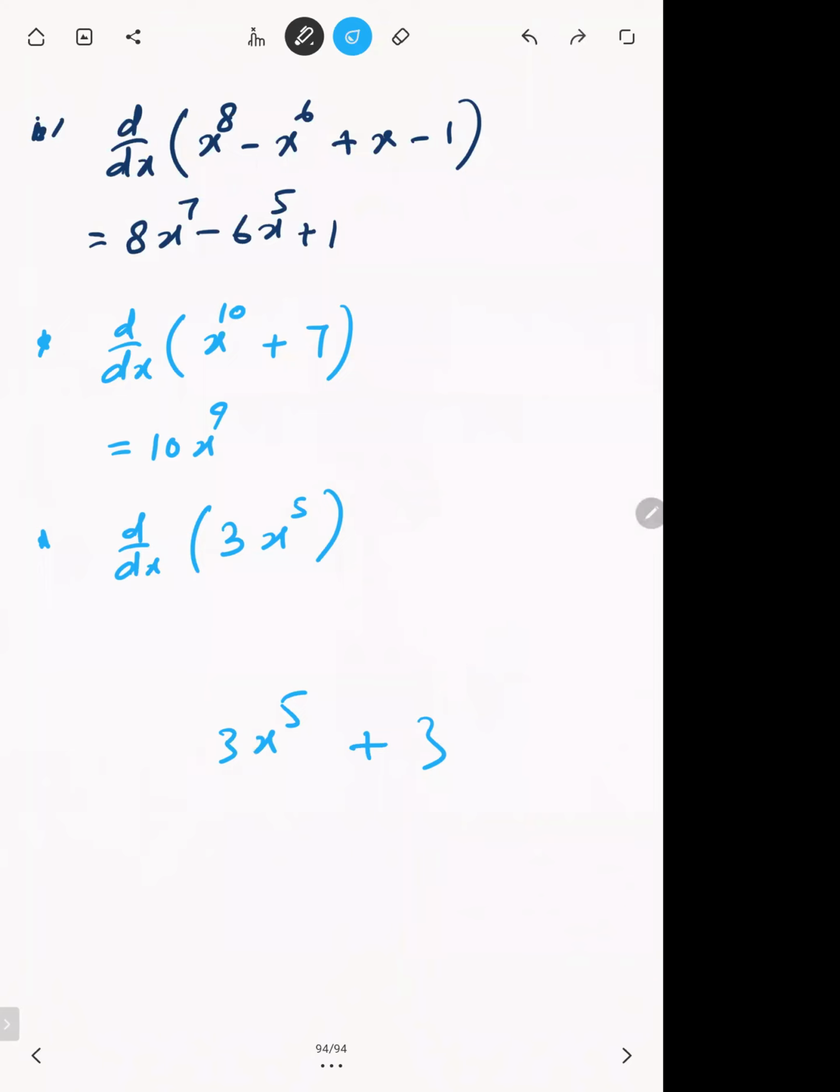Like here, if you want to differentiate 3x raised to power 5, 3 will stay as it is. Only you will differentiate x^5. So if you differentiate x^5, you will get 5 times coefficient x raised to power 4. Now these two coefficients will get multiplied and you'll get 15x^4, and you can write this directly. See, I haven't differentiated 3 here. So remember, you don't have to differentiate coefficients.